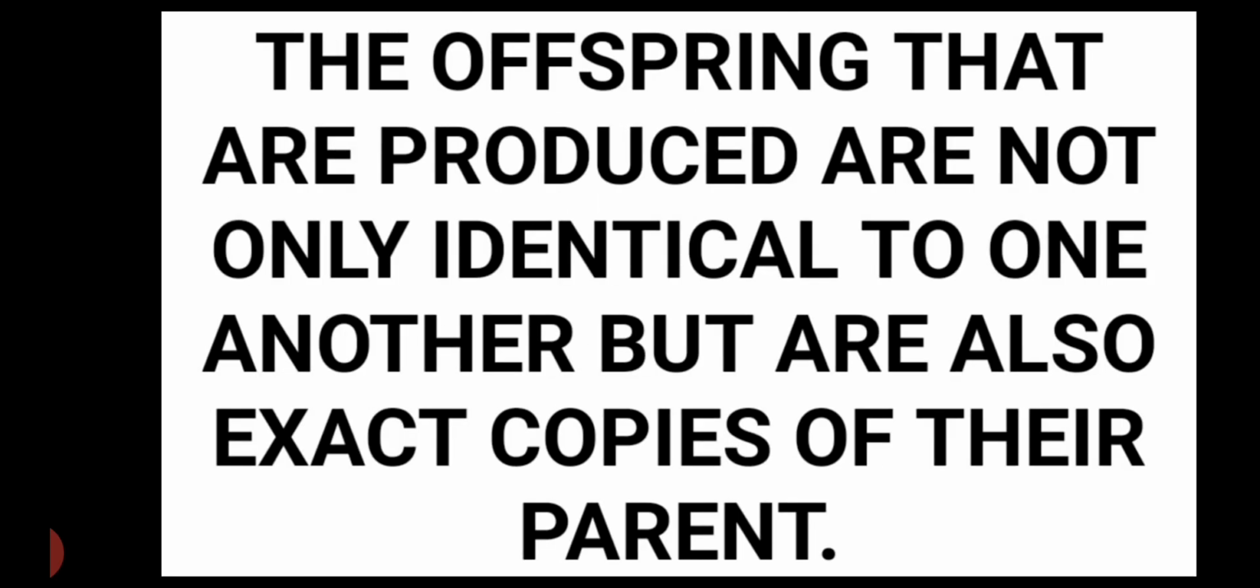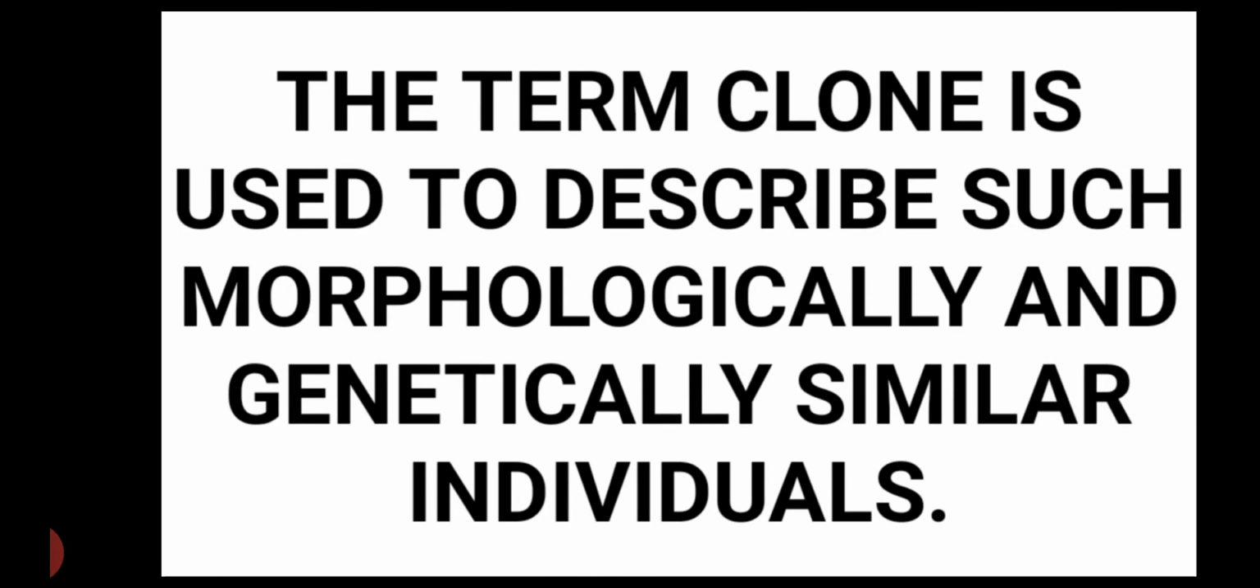Now the offspring that are produced during asexual reproduction are identical or similar to one another, as well as similar to their parent. The term clone is used for those offspring which are morphologically and genetically similar to their parent. That means if the organism produced by asexual reproduction is morphologically and genetically the same as the parent, then we call it a clone.